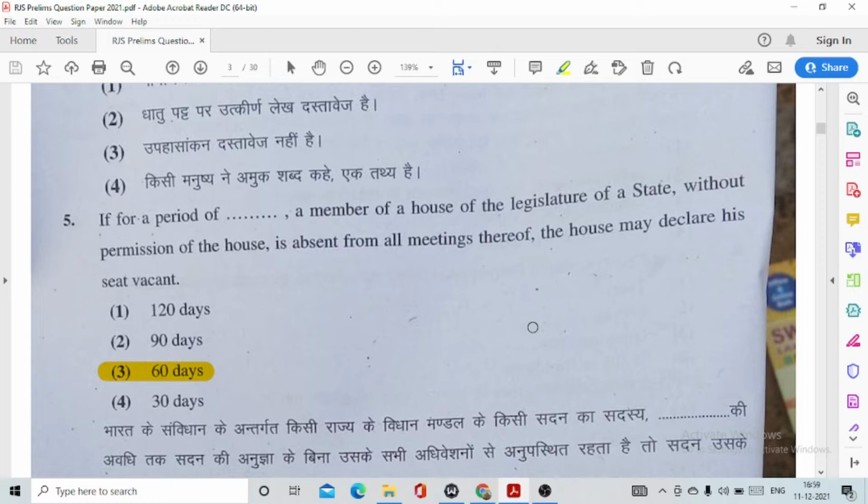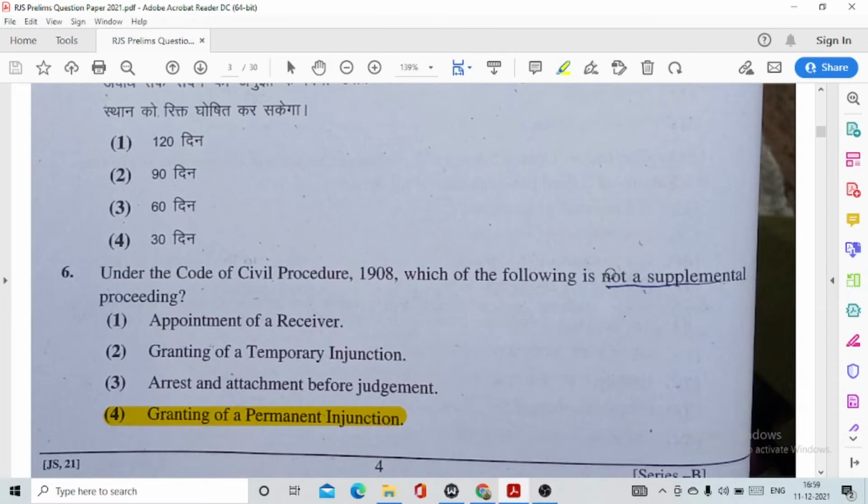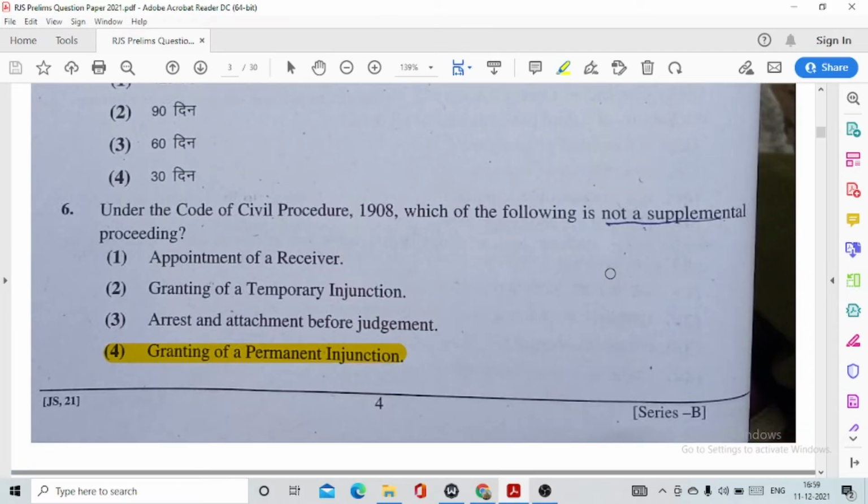Question number 5, if for a period of, option number 3, it is 60 days, a member of a house of the legislature of a state without permission of the house is absent from all meetings thereof, the house may declare his seat vacant.